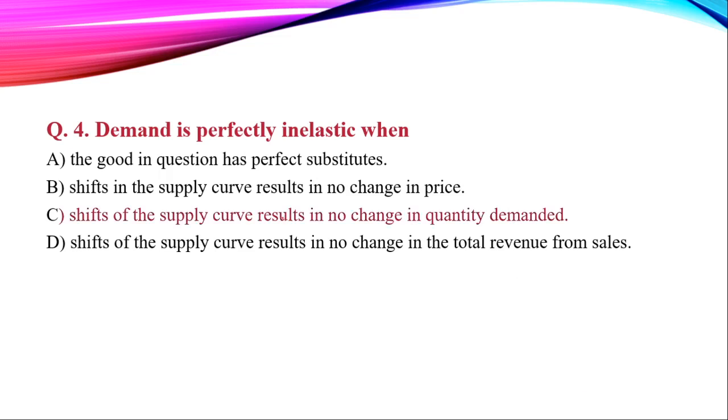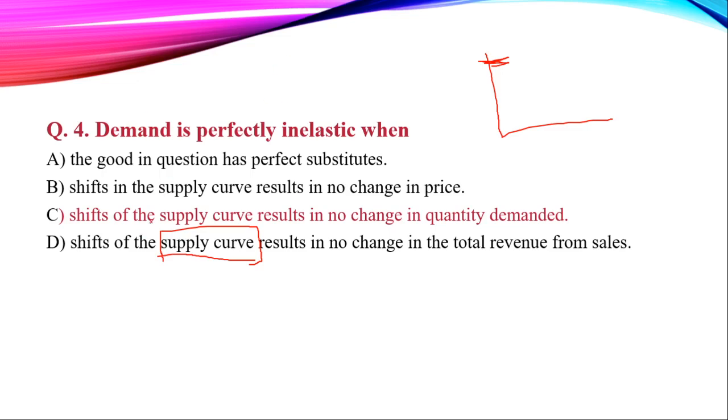Time's up, and here the right answer is shift of the supply curve results in no change in quantity demanded. Here, because every option is talking about the supply curve as the main factor, we will consider demand in terms of the supply curve. There is no other factor. So let me tell you one thing, if our supply is high, our demand will be high. It is considered so because supply should always meet demand. Whatever the supply is, it must be equal to demand, so that it is balanced.